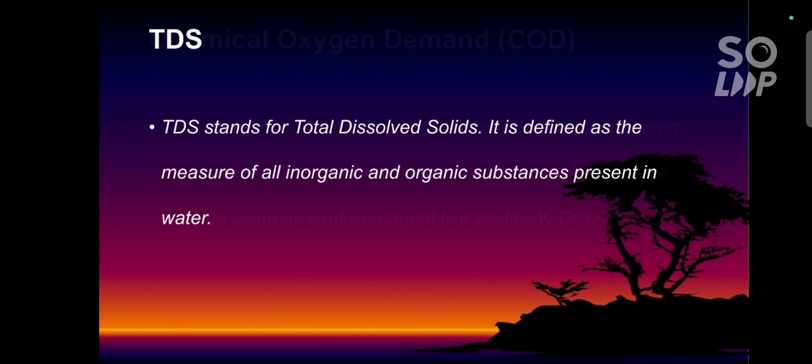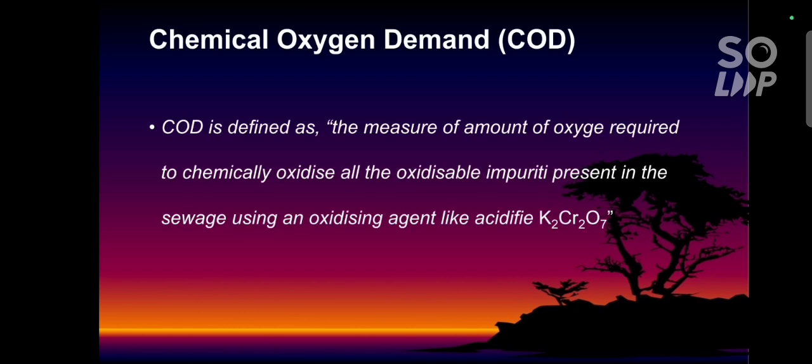Then next one is COD. COD is chemical oxygen demand. It is defined as the measure of the amount of oxygen required to chemically oxidize all the oxidizable impurities present in the sewage using an oxidizing agent like K2Cr2O7, which is potassium dichromate. The main significance of COD is that it can be determined within 3 hours only.